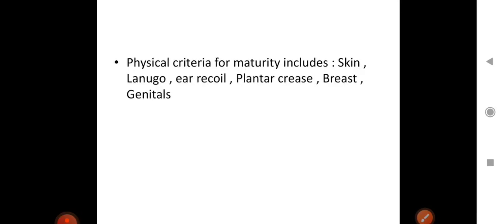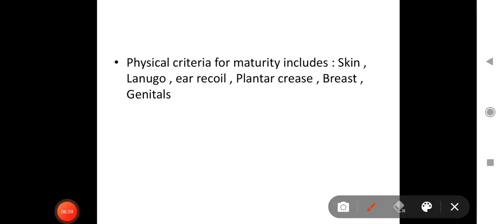Next is physical criteria for maturity, which includes skin, lanugo, plantar crease, breast development, ear recoil, and genitals. So breast nodule and all those things. There is a big table, a big chart for this, and this is not that much required at present, and this is for revision. Just remember these questions have been asked from these points only: which of the following is not a physical criteria for new Ballard score, and which of the following is not a neuromuscular criteria. So just go through these criteria and remember them.